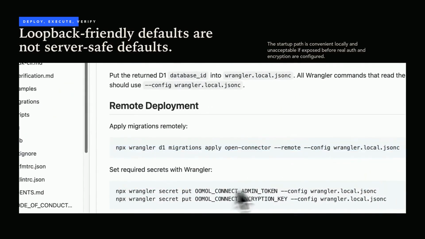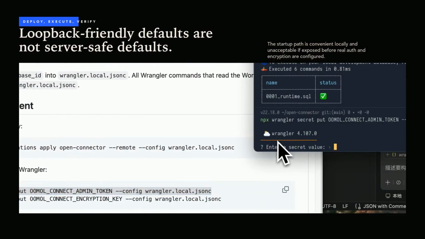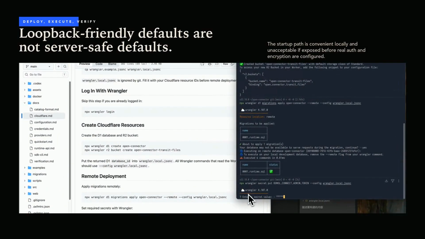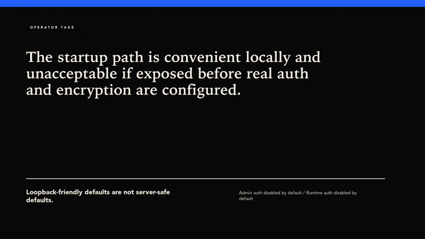That is a narrow smoke test, not a full provider benchmark, but it confirms the basic request, execution, result, and audit path. The startup logs also reveal the operational catch immediately. In local development, admin authentication, runtime authentication, and data encryption were disabled until configured. That is convenient on loopback. It is unacceptable on a reachable server.